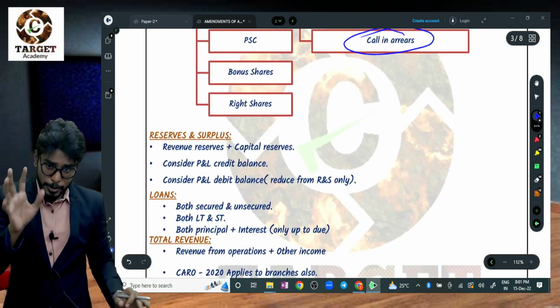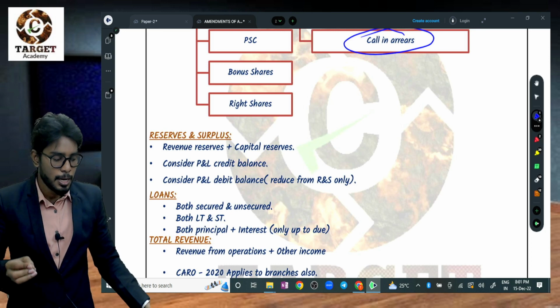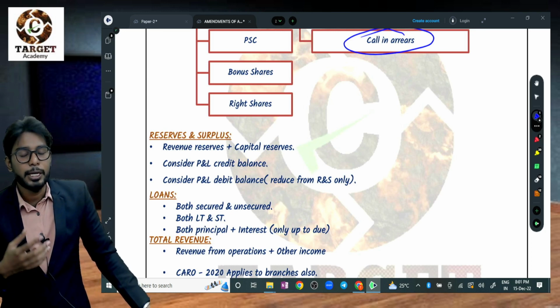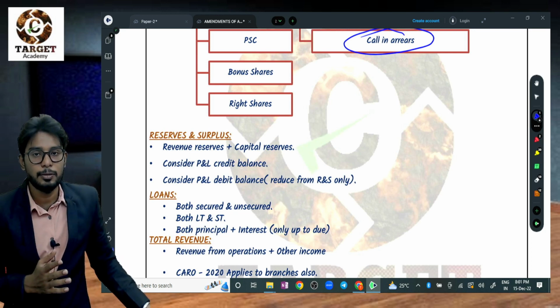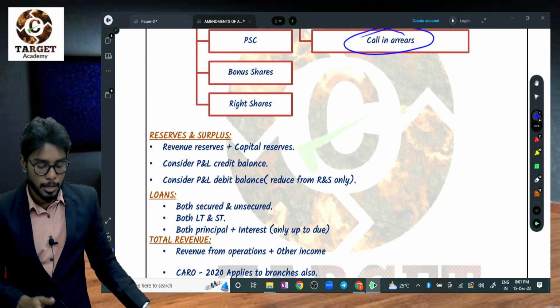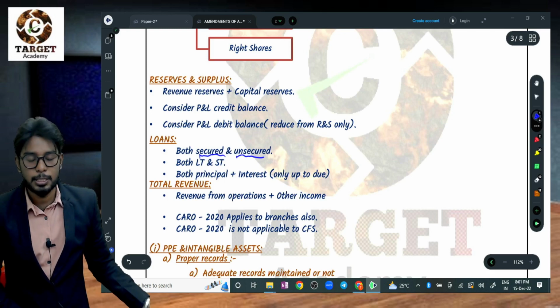Sir, what should be included in reserves and surplus? Both general reserves and specific reserves. At the same time, P&L account credit balance; and a debit balance means loss. The P&L account debit balance should also be considered while calculating reserves and surplus, but you should reduce the reserves by that P&L account debit balance.